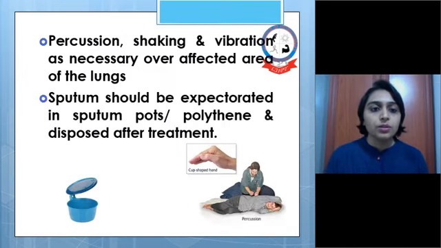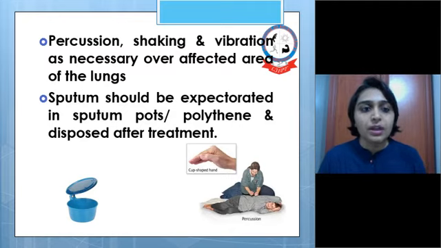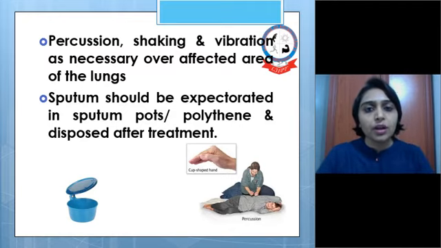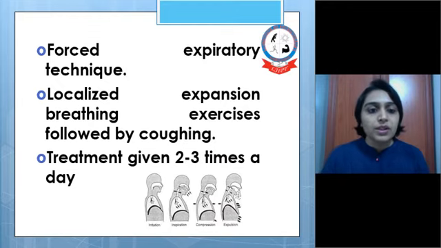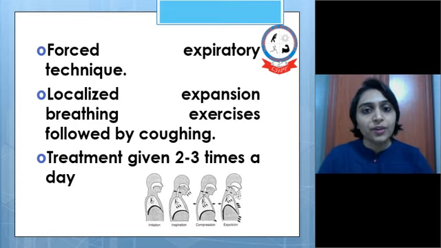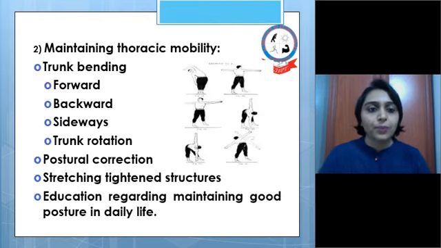We can also give percussion and shaking or vibration techniques as necessary over the affected area of the lungs. Sputum should be expectorated in sputum pots or polythene and disposed of after the treatment. Forced expiratory techniques should be incorporated, like coughing, huffing and ACBT or autogenic drainage techniques. We can also advise the patient to use a flutter device, which helps to improve expectoration. Localized expansion breathing exercises followed by coughing are very useful in these kinds of patients. Treatment given 2 to 3 times a day should be advised.